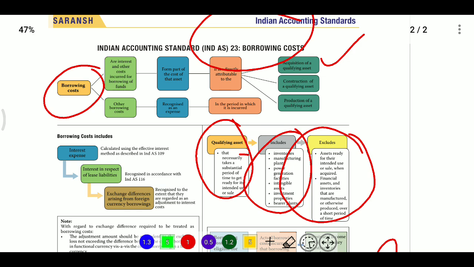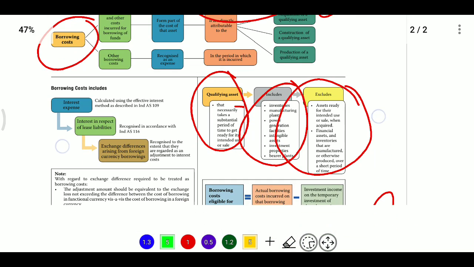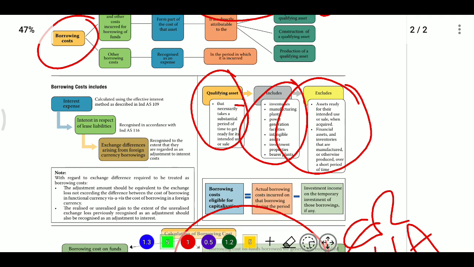What is a qualifying asset? A qualifying asset is any asset which takes a substantial period of time to get ready for its intended use. The substantial period of time is not defined under Ind AS, so it will be as per the judgment of the entity. If it is not a qualifying asset, the expenses incurred will be recognized as expenses in the profit and loss account. After that we explained the period of capitalization.